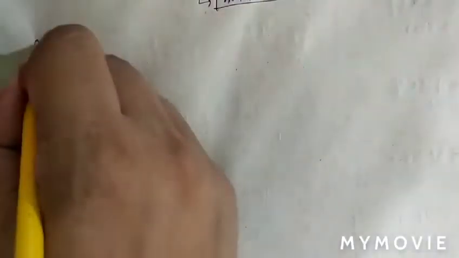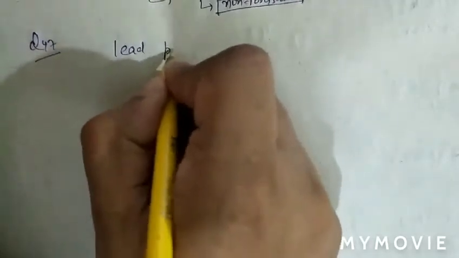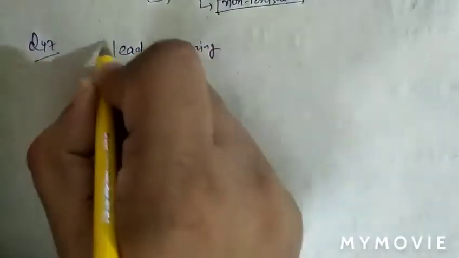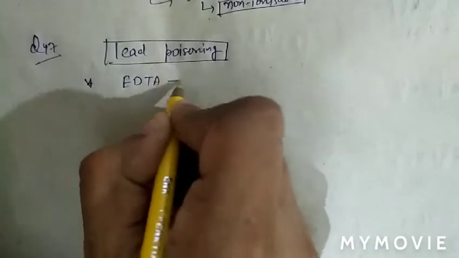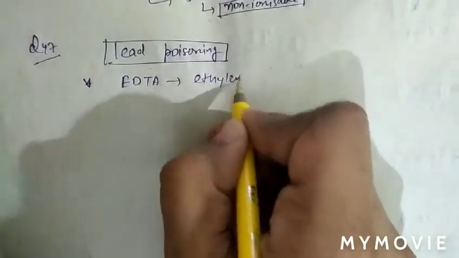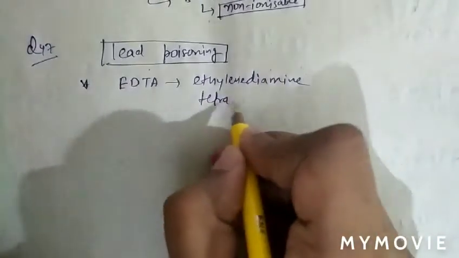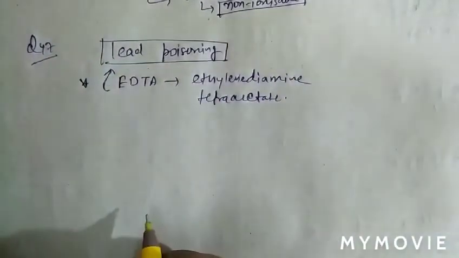See question number 47. In question number 47, what is given? The question is: the compound used in the treatment of lead poisoning. As we know, in lead poisoning we use EDTA. EDTA is basically ethylenediaminetetraacetate. Basically EDTA is used in lead poisoning.